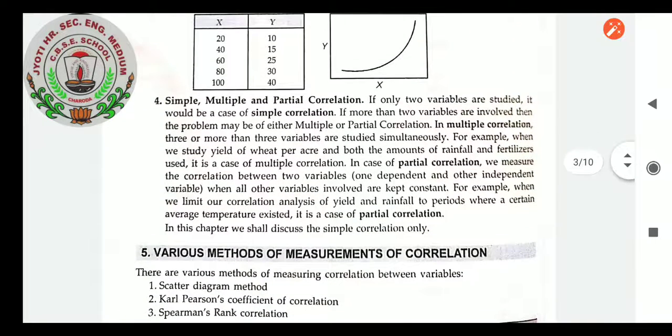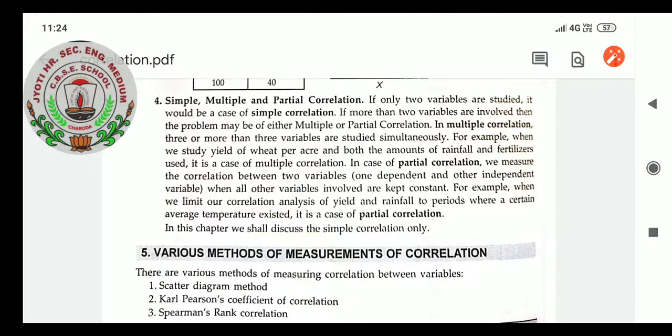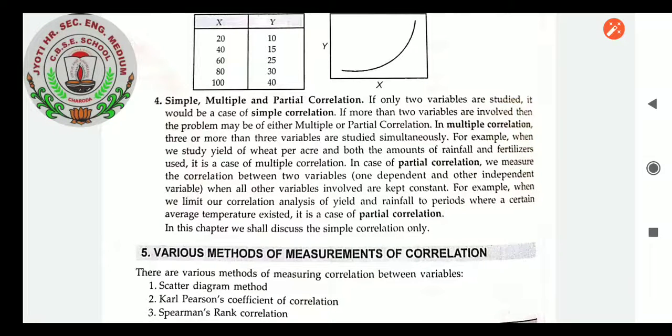Simple, multiple and partial correlation. If only two variables are studied, it would be a case of simple correlation. If more than two variables are involved, then the problem may be of either multiple or partial correlation. In multiple correlation, three or more than three variables are studied simultaneously. For example, when we study yield of wheat per acre and both the amounts of rainfall and fertilizers used, it is a case of multiple correlation. It means we are learning different factors, so it is multiple correlation.